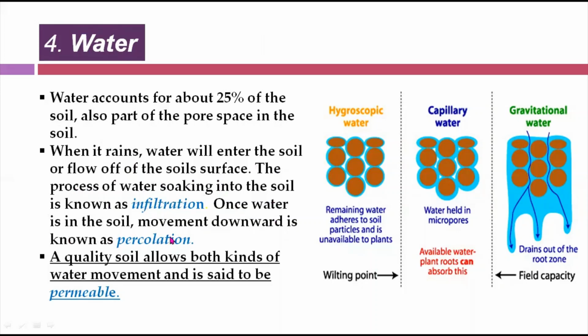Once water in the soil moves downwards it is known as percolation. जब वो पानी और नीचे चला जाए तो उस प्रोसेस को हम percolation कहते हैं. A quality soil allows both kinds of water movement and is said to be permeable. यानी कि जो quality soil है, it allow both process of infiltration and percolation, and that quality or character of soil is called the permeable.